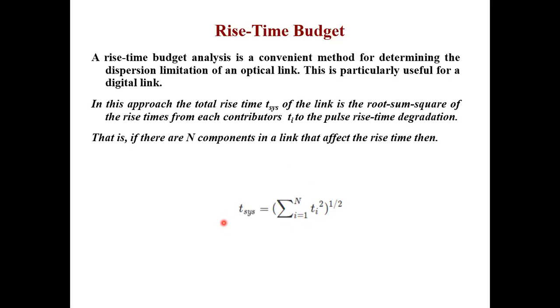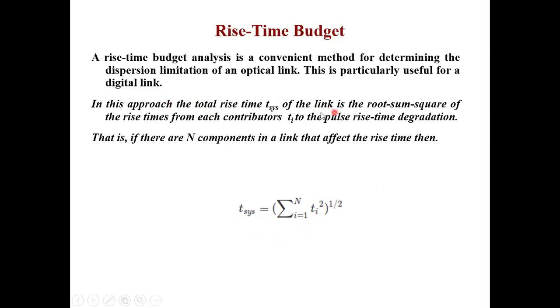So what we are going to do is calculate the total system rise time. That's why we have the formula: square root of the summation of the squares of all the rise times. This is the general formula which we will be using.